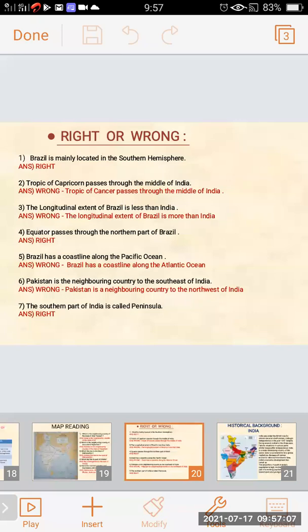Third, the longitudinal extent of Brazil is less than India. This statement is wrong. The longitudinal extent of Brazil is more than India.